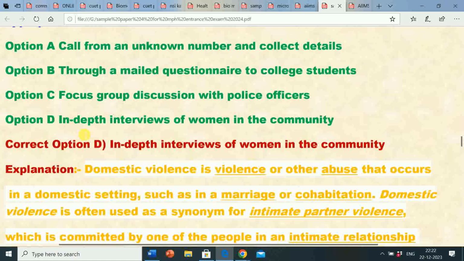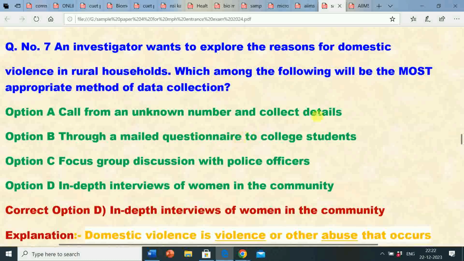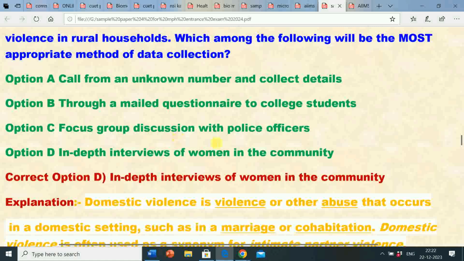Option A, call from an unknown number and collect details. Option B, through a mailed questionnaire to college students. Option C, focus group discussion with police officers. Option D, in-depth interviews of women in the community. The correct answer is option D, in-depth interviews of women in the community.